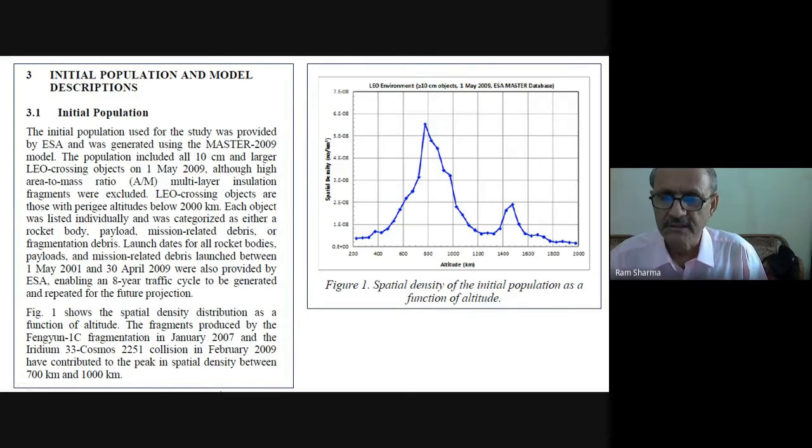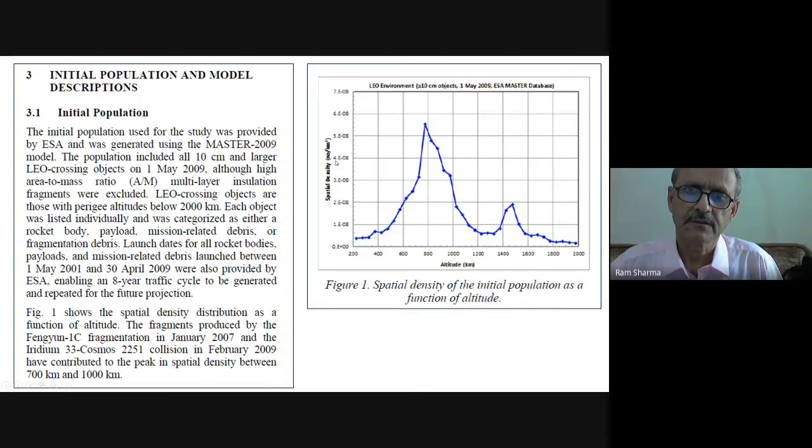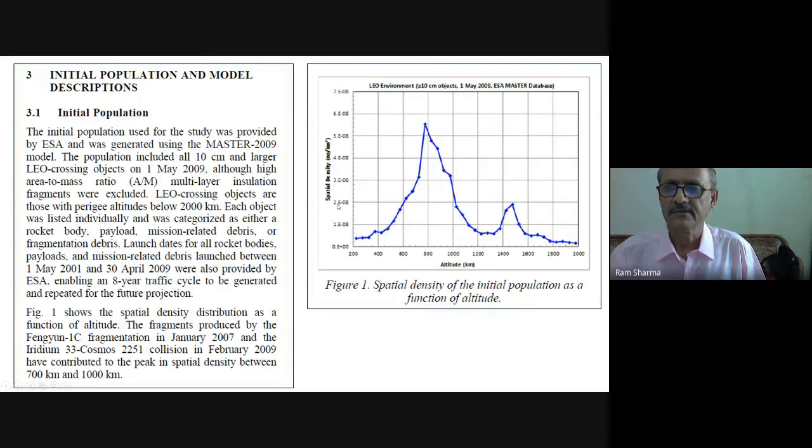So this is the spatial density of the initial population as a function of altitude. This is the altitude, and this is the spatial density number per kilometer cube. In 1 kilometer cube, how many objects are there? These are the densities over there. So this is the figure.